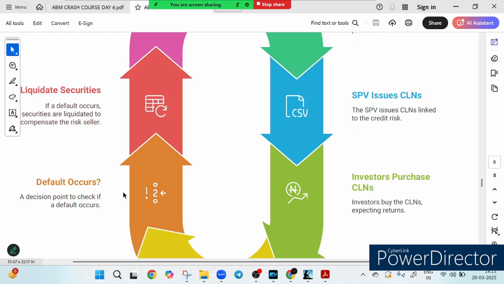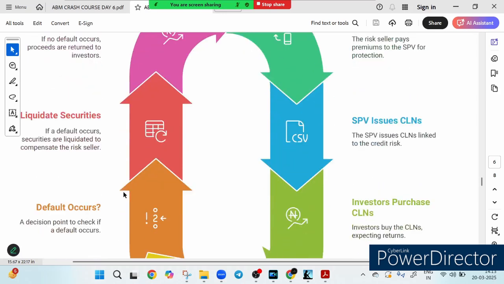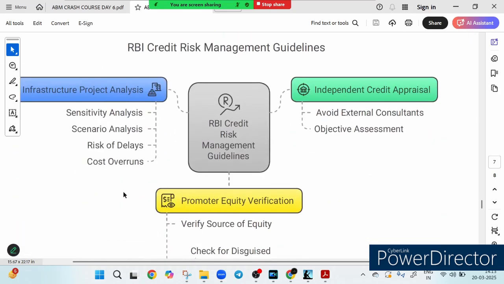They take the credit risk, and if everything goes well, the return proceeds to the investor along with their return. So that is how it happened. And just like that, the CLN cycle is complete, a smart way to transfer and manage credit risk in the financial market. So depending on whether default happens or not, the next step is taken. So this is all you need to know about this credit risk policy, CLN, credit linked note.